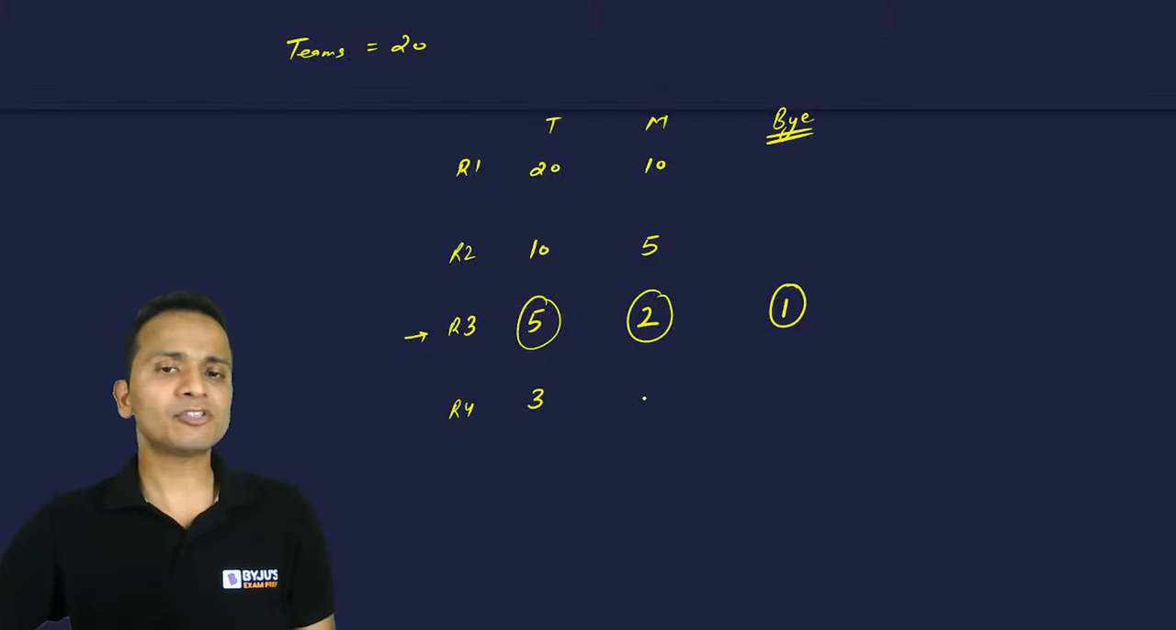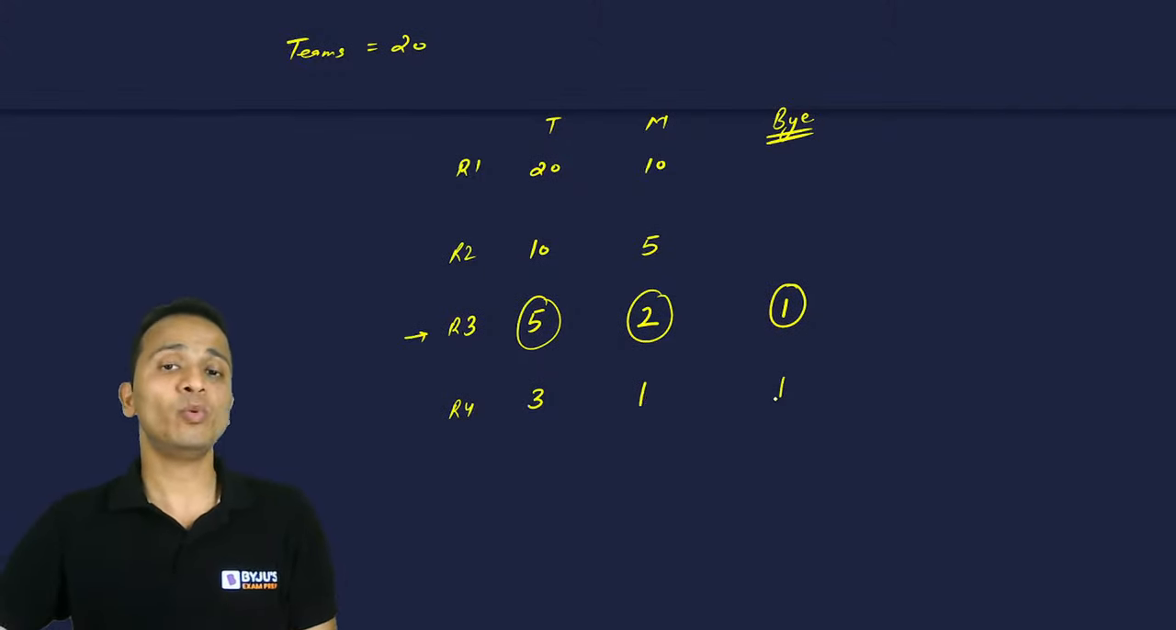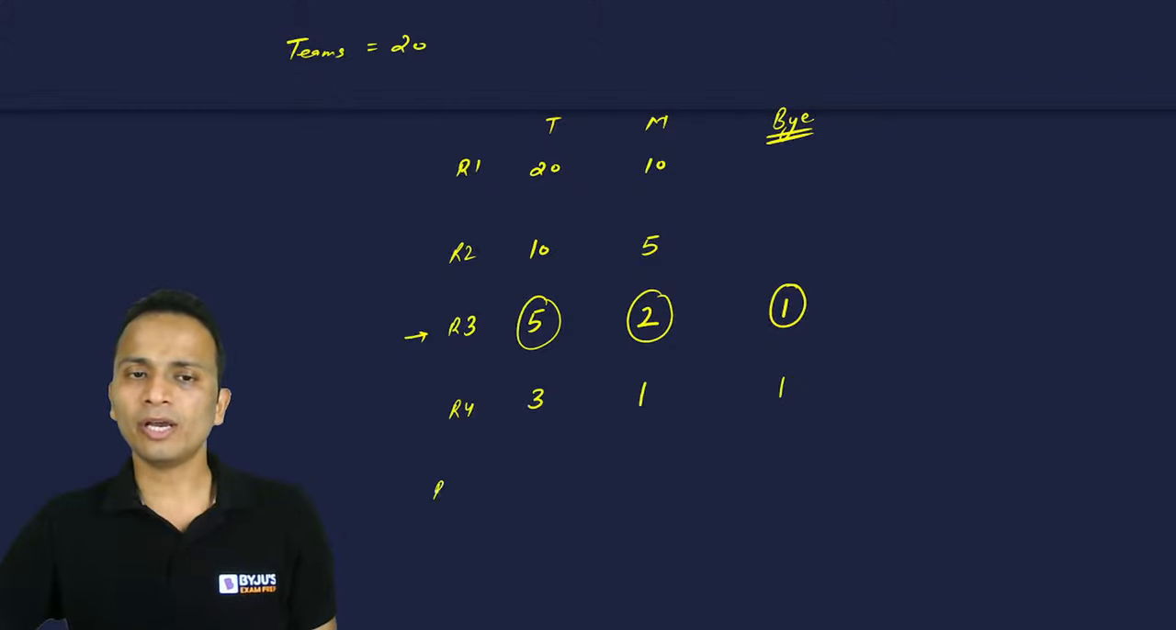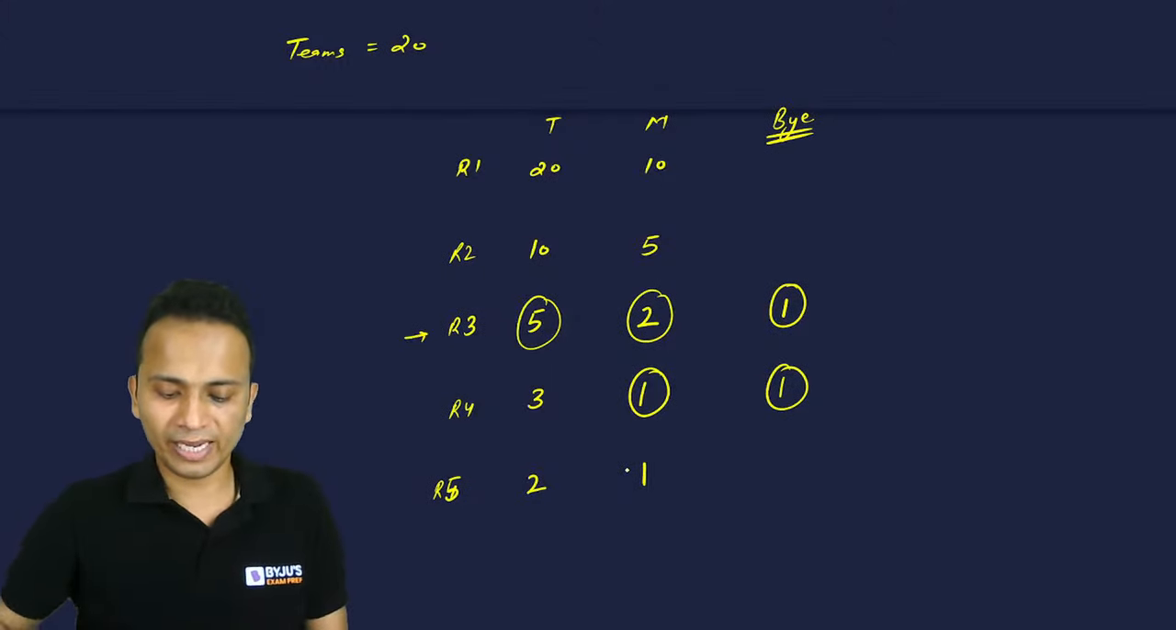Now among these 3 teams, there will be 1 match between 2 teams and the 1 team which is left will get a bye. So in round 5, how many teams will come? 1 team will come from here and 1 team will come from here. There will be a total of 2 teams. Now these 2 teams will play 1 match and the tournament will end.